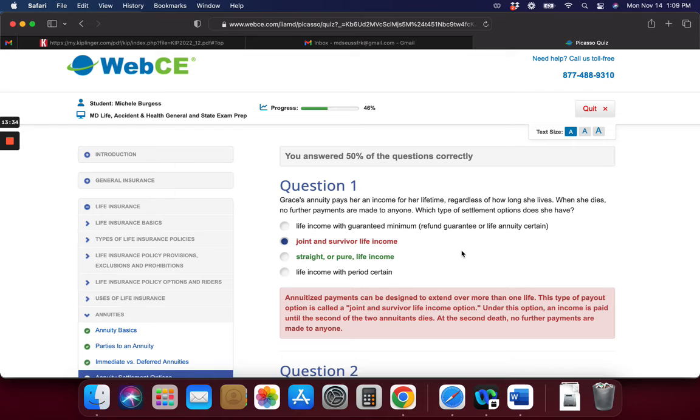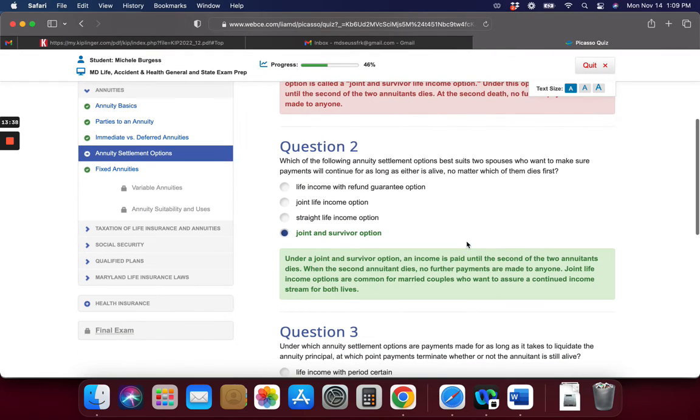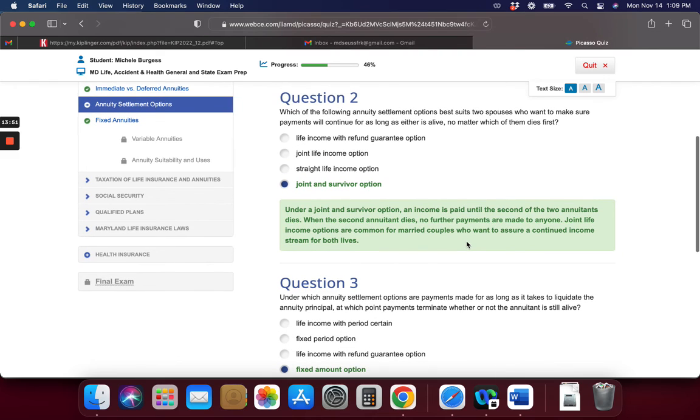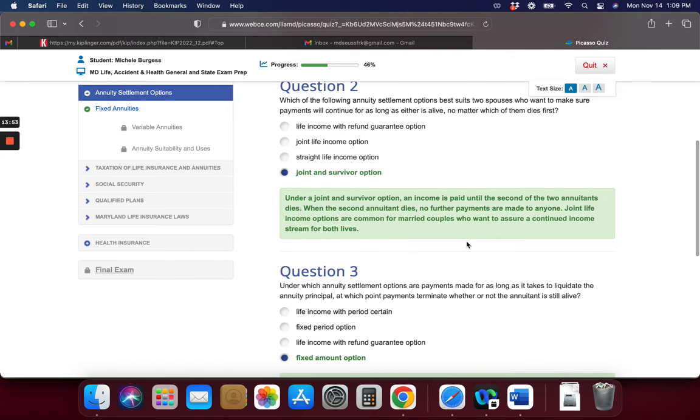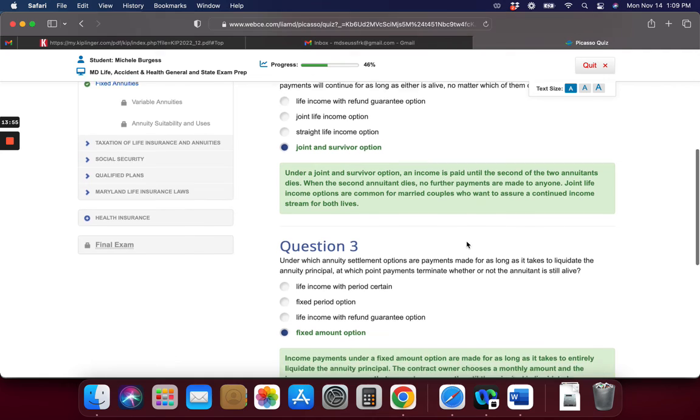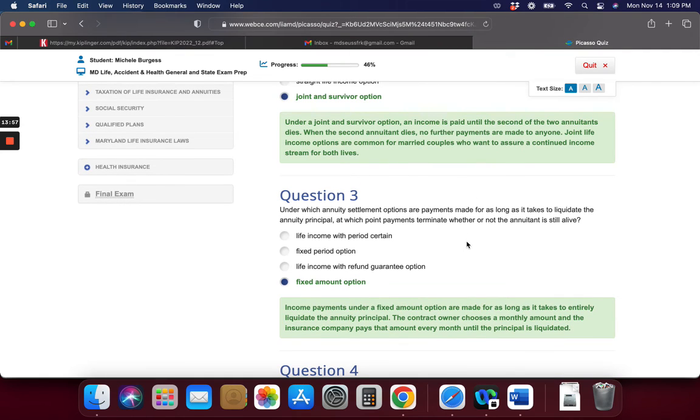Under this option, an income is paid until the second of the 2 annuitants dies. The second one is joint and survivor, which I actually got correct. When the second annuitant dies, no further payments are made to anybody. And this is common for married couples who want to assure continued income streams for both of their lives.